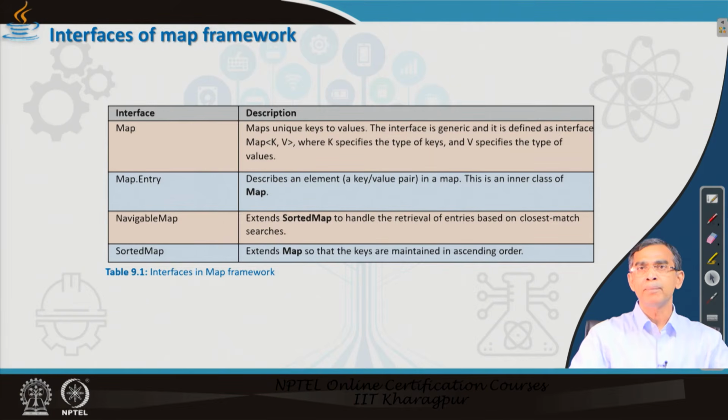And SortedMap is the same as a map again, but the difference is that in the case of a map the elements, that means key-value pairs, are not necessarily stored in order, but in the case of SortedMap all the objects are stored in sorted order. Here the sorted order is based on the key values.